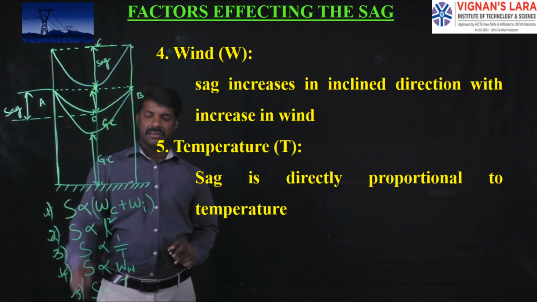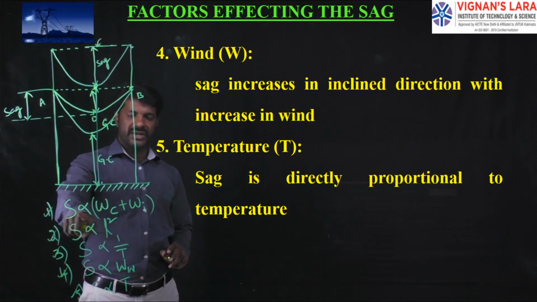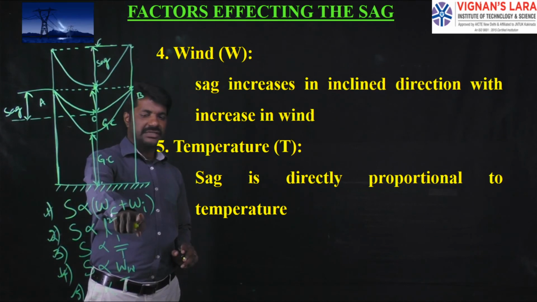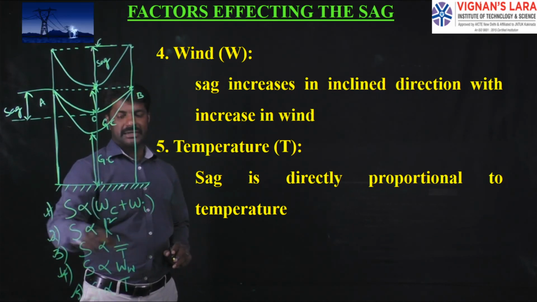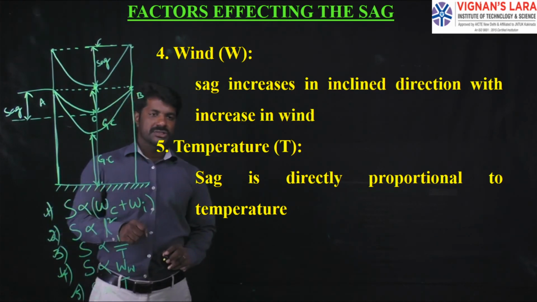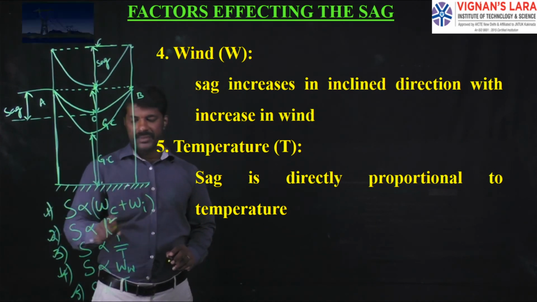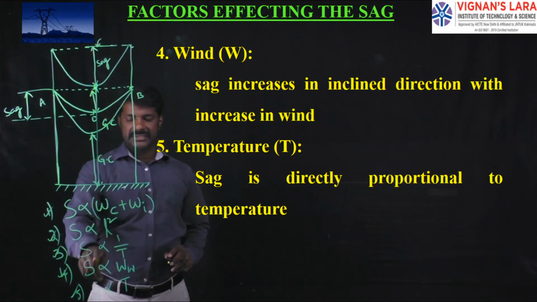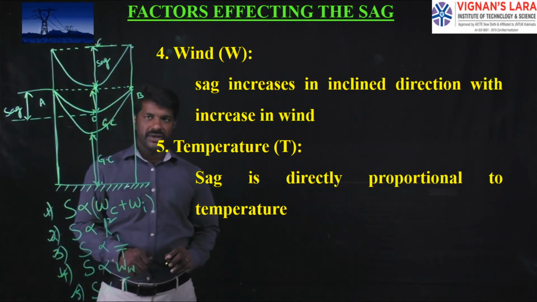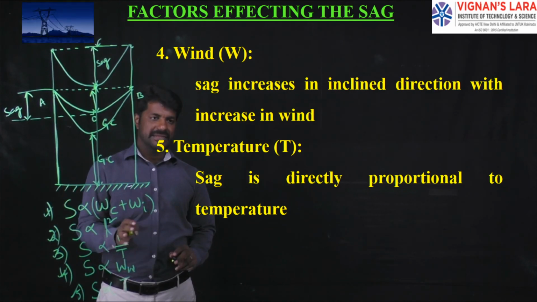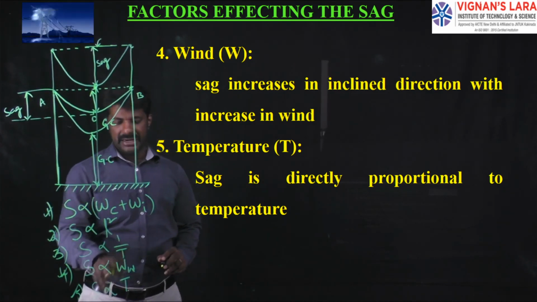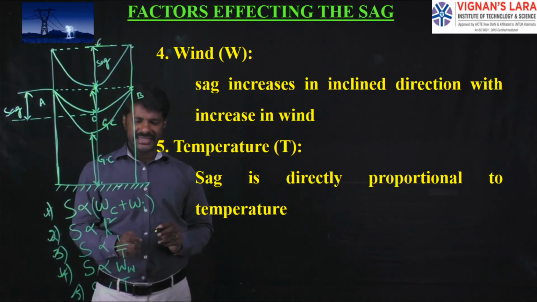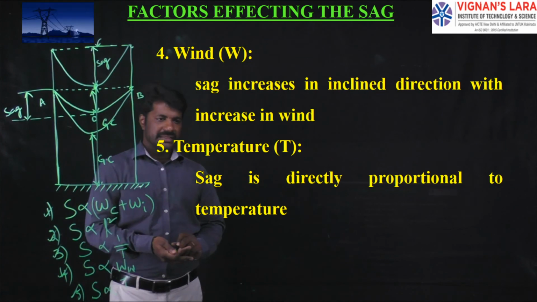They are, the first one, sag directly proportional to the weight of the conductor, sag directly proportional to the weight of the ice accumulated around the conductor, and sag directly proportional to square of the span length, and sag inversely proportional to tension on the conductor. And next, sag is directly proportional to wind pressure acting on the conductor. And next, sag is directly proportional to temperature.